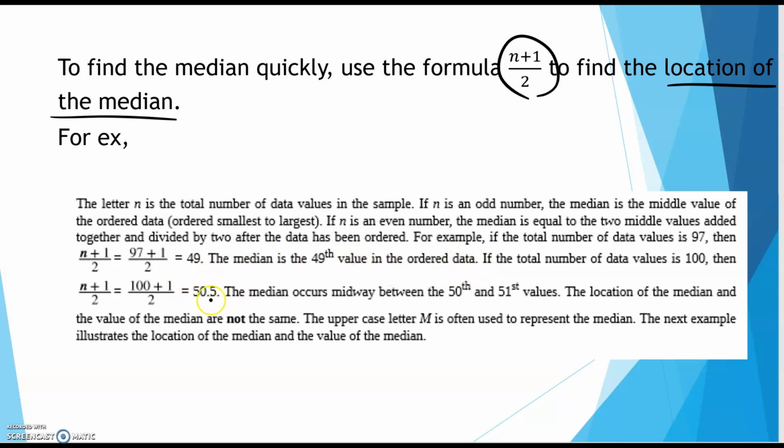If it does come out to a decimal, then you got to round up and round down, and then you're going to find the average of the two values within those two spots.